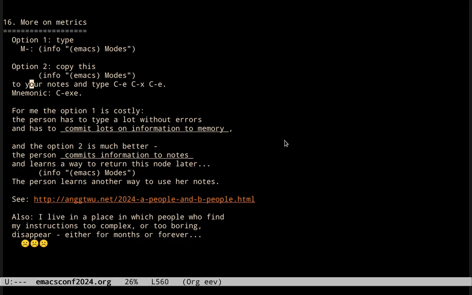And for me, option 2, this one, put this in your notes and then execute it with Ctrl-Exe, is much better because the person commits information to notes and the person learns a way to return to this node of the manual later. And with this, the person learns another way to use her notes. I have a lot of material about that. See, for example, this page here. There's a link to it in my page for this talk.